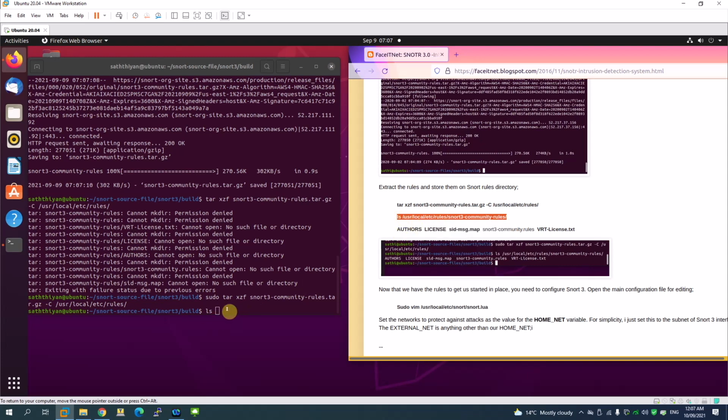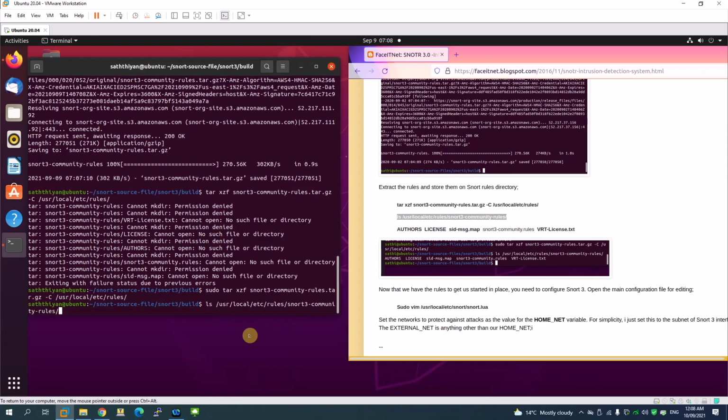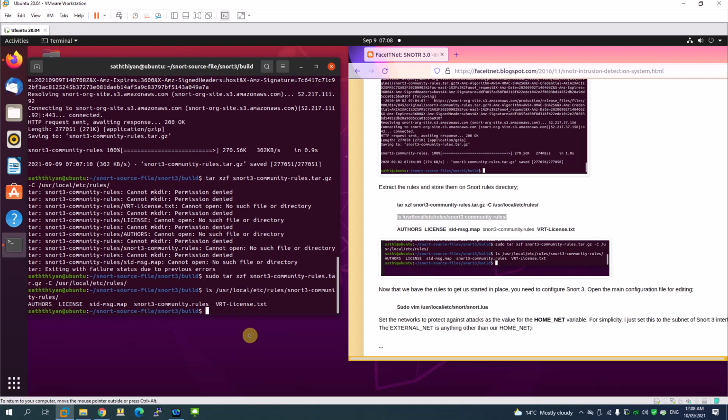Paste. If you look at it, you can see the rule files here. It just shows the files which you see inside Snort.